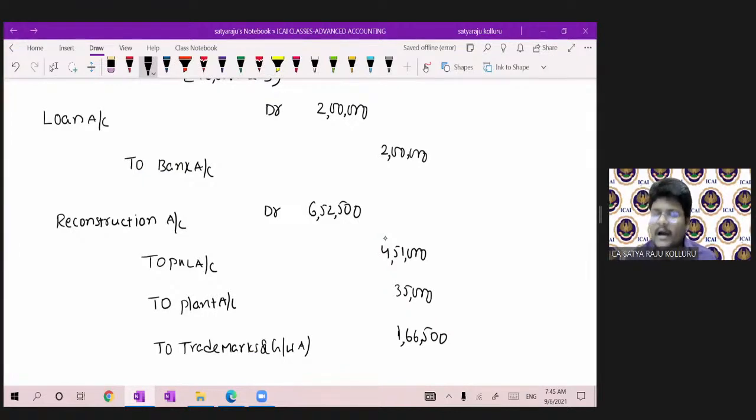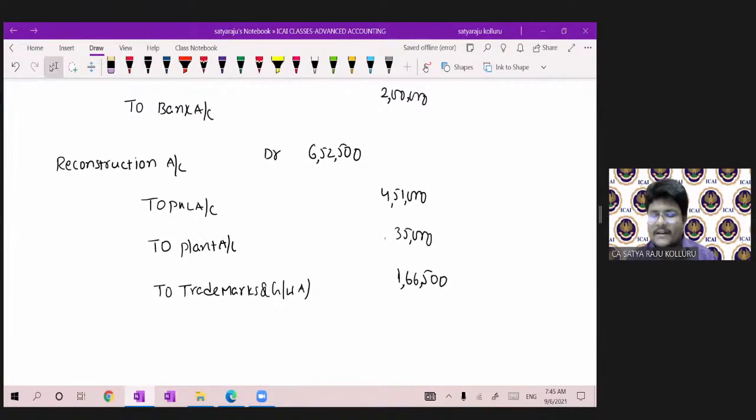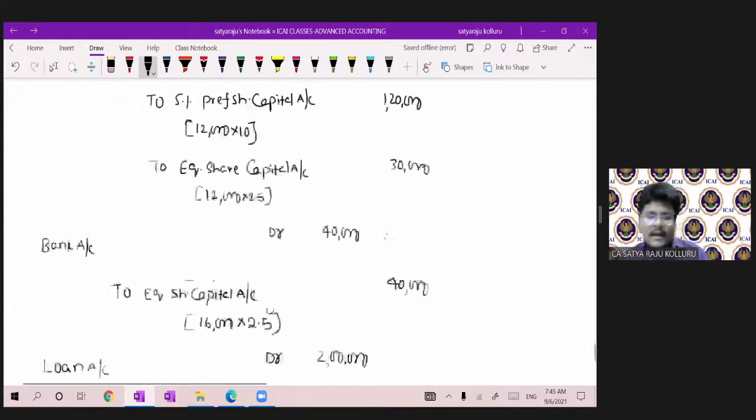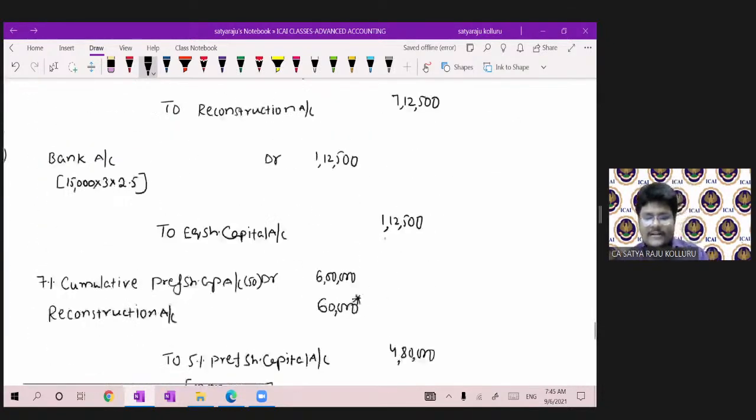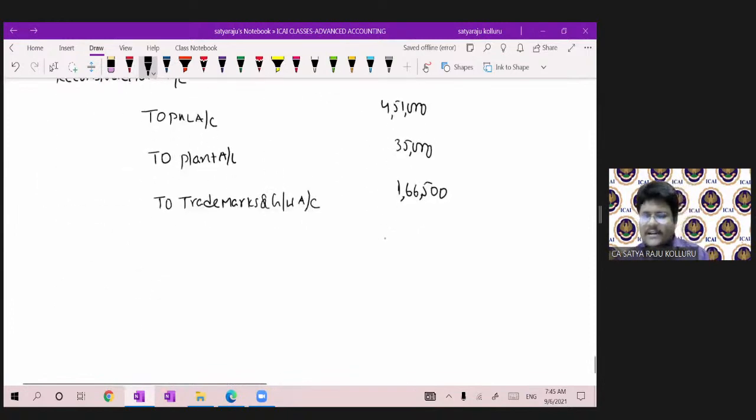For example, after nullifying the balance, still if there is any balance in reconstruction account, we can transfer it to the capital reserve. But in the given scenario, there is no balance in reconstruction account. The reconstruction account balance is not at all sufficient to nullify the intangible asset itself. So that's why there is no balance, guys. So this is the end of the journal entries. Such simple journal entries.